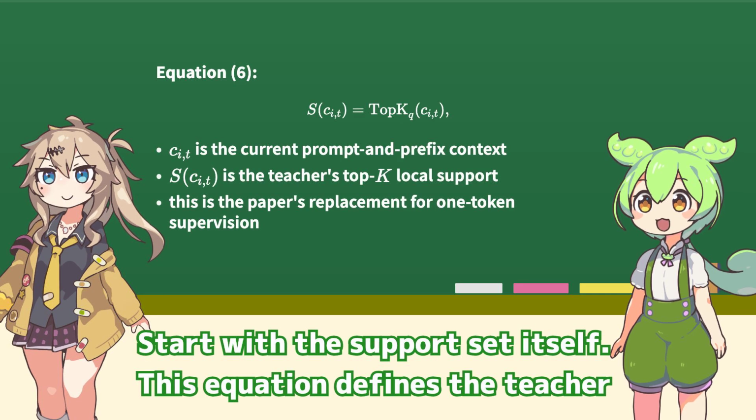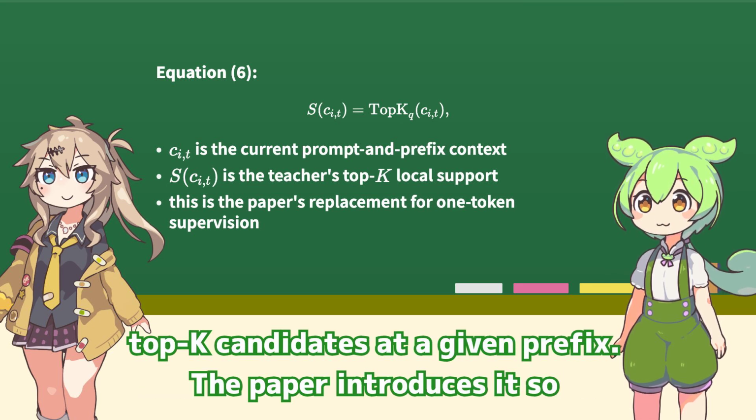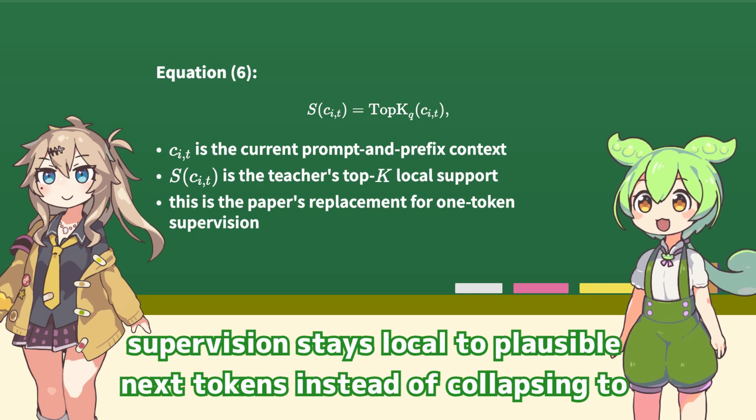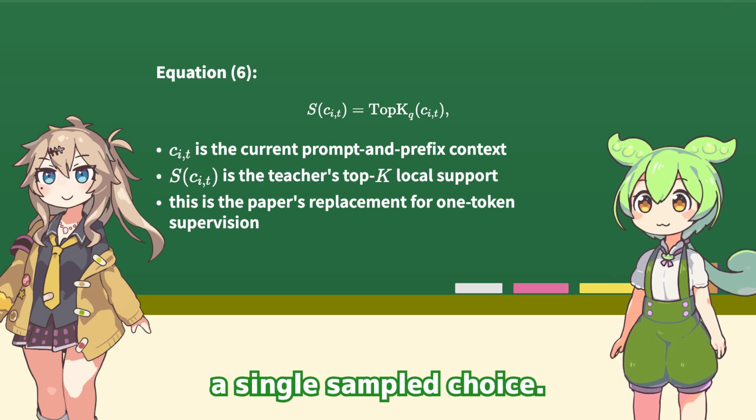What should I read first in the core equation? Start with the support set itself. This equation defines the teacher top-K candidates at a given prefix. The paper introduces it so supervision stays local to plausible next tokens instead of collapsing to a single sampled choice.